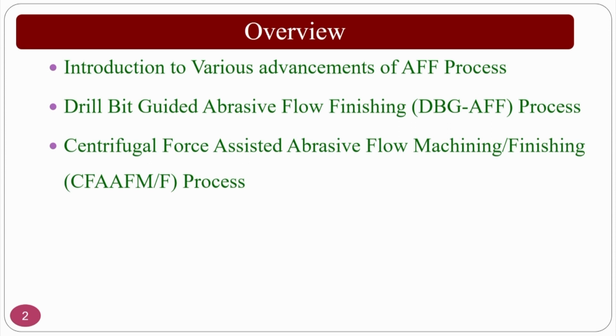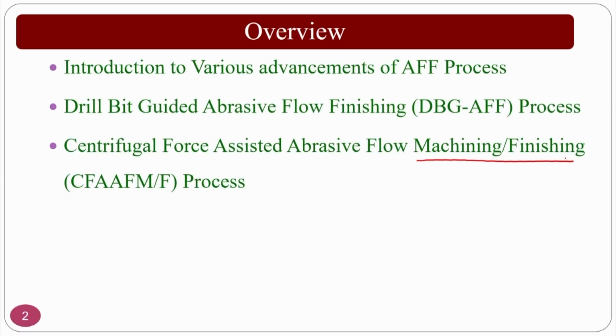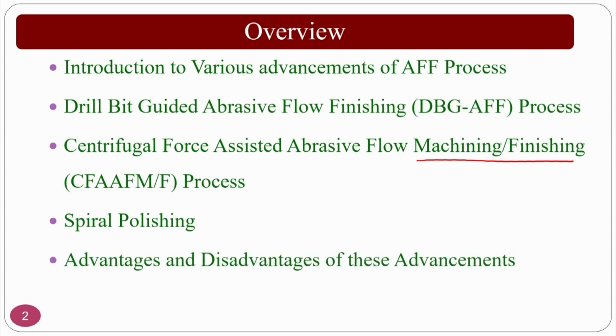However, as you know, nowadays abrasive flow finishing process is for finishing. So the machining part has been partially converted by some of the researchers into finishing. Some of the authors still follow machining only. That means some of the people will follow abrasive flow machining, some abrasive flow finishing. So both are same. That is why I have written here abrasive flow machining bar finishing process. Then the spiral polishing process, and advantages and disadvantages of these advancements.